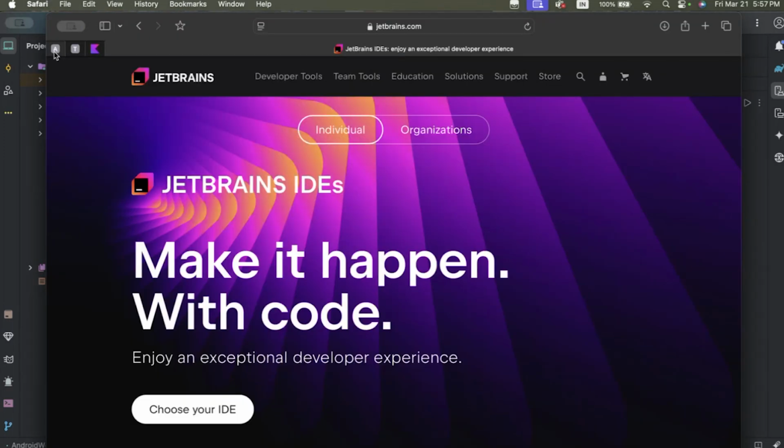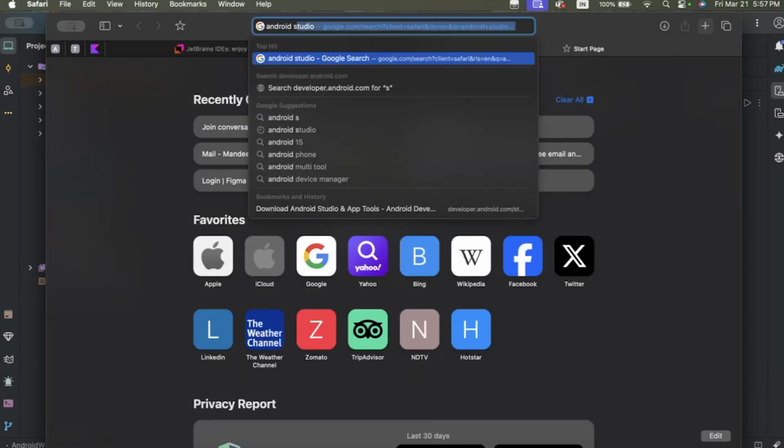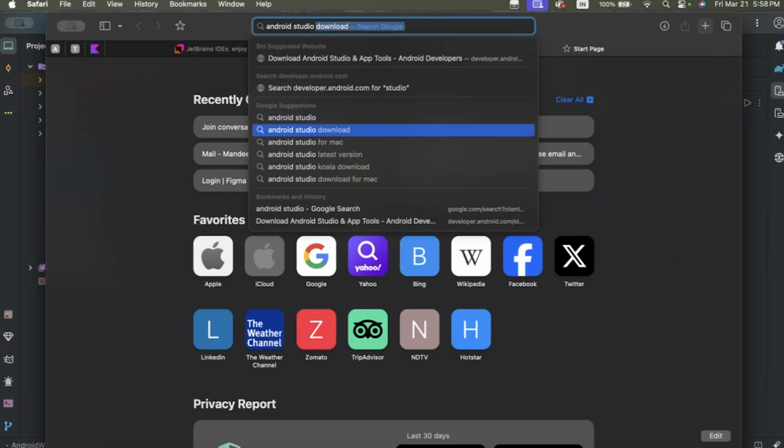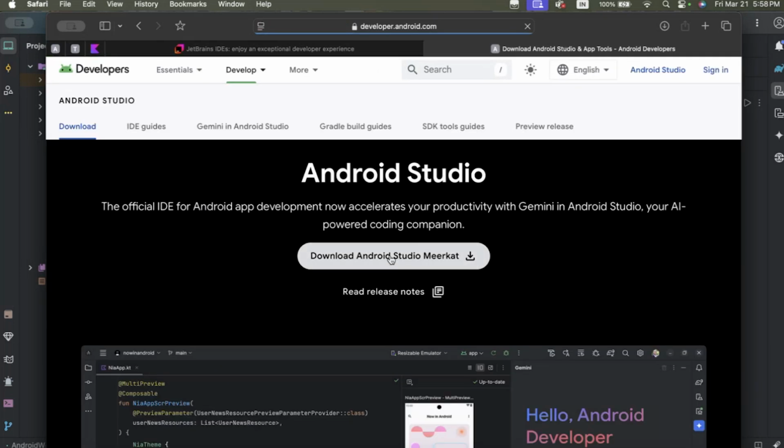First of all, you can download Android Studio. This is the official website, or you can search for Android Studio on Google. You will be redirected to this website and can download Android Studio according to your system configuration.